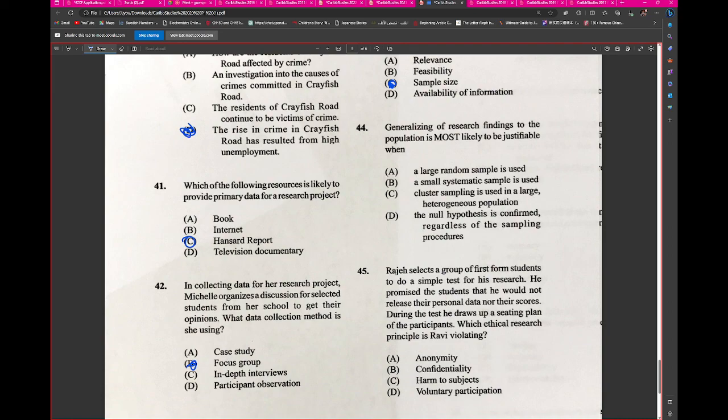Go ahead. What is cluster sampling? Cluster sampling, per se, is when I group it up in a group. And I feel like C makes a little bit more sense than A in some ways. Okay, so cluster sampling is used in a large heterogeneous population. I think that's fine, right?